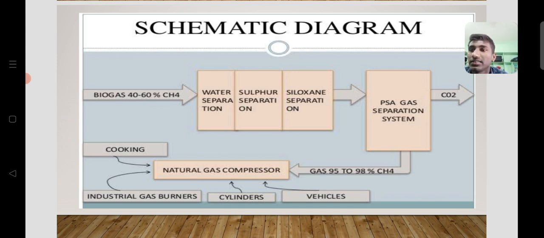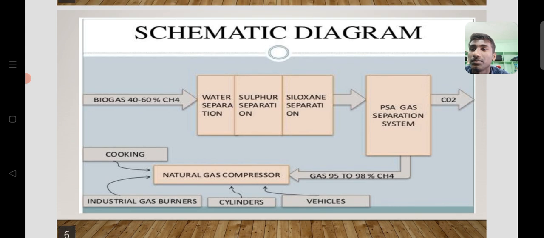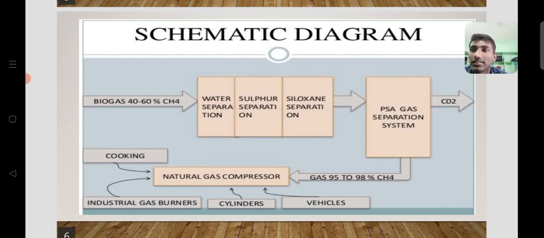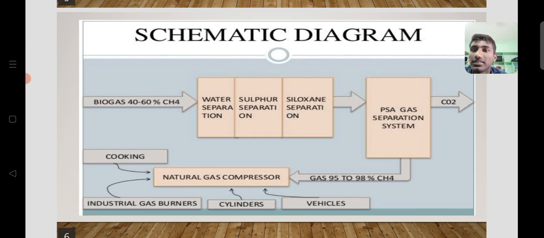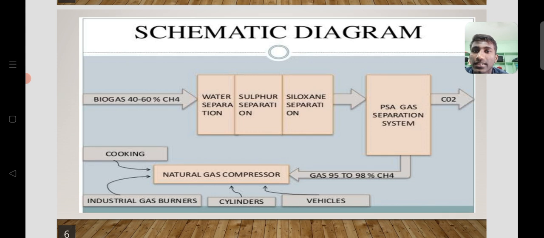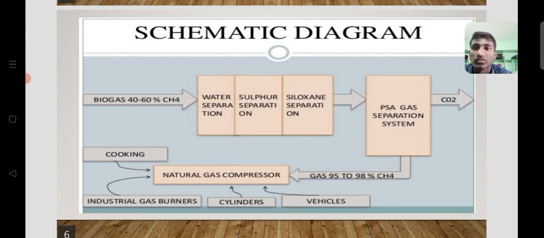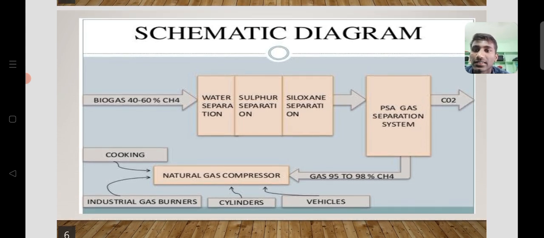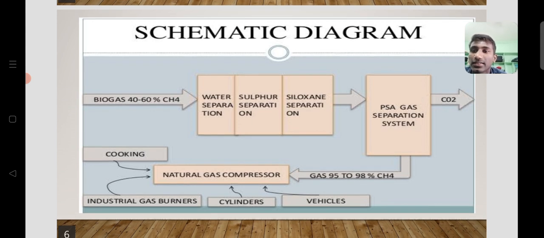Firstly, biogas has 40 to 60% methane, and it enters water separation, sulfur separation, siloxane separation, and next the PSA gas separation system. Here CO2 is removed, and the remaining gas, which is 95 to 98% methane, goes to the natural gas compressor.